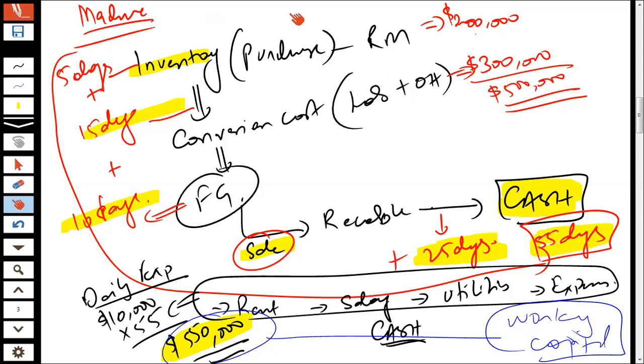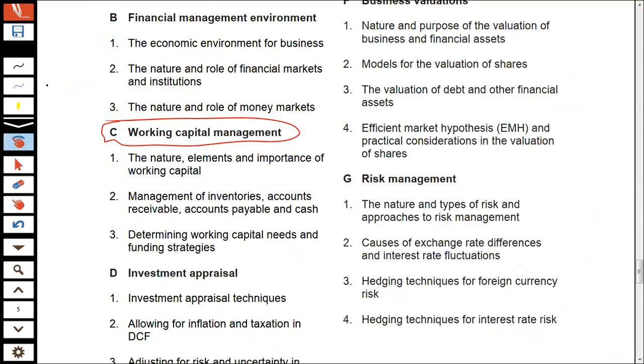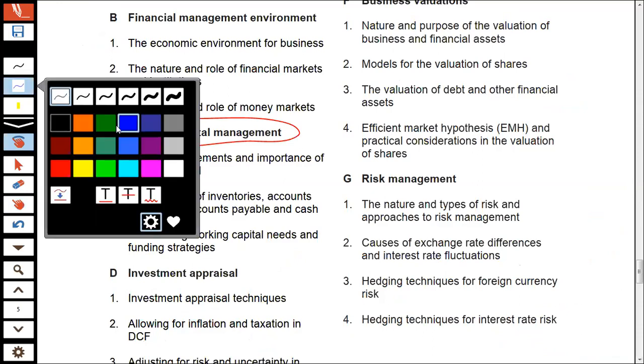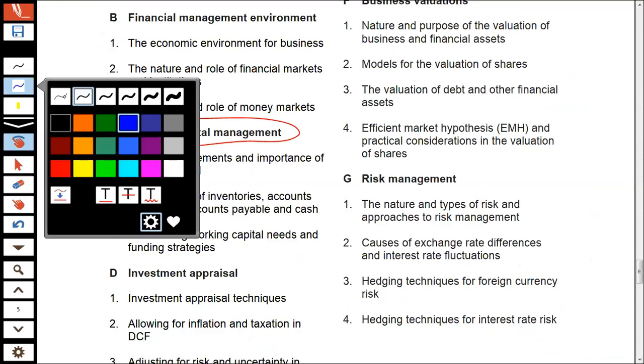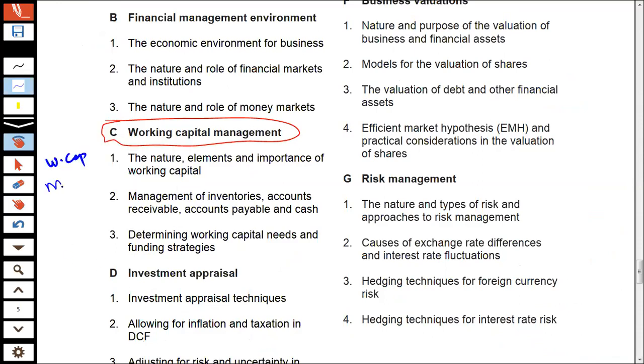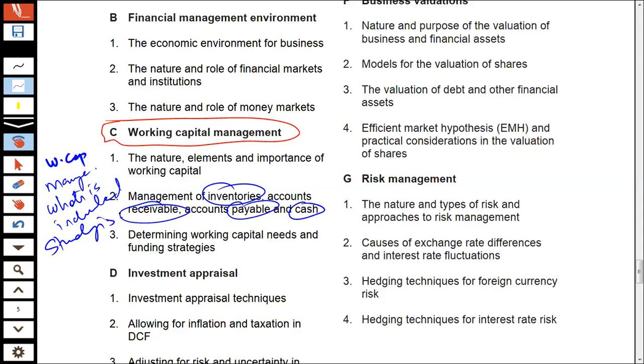So when we shall be discussing working capital management, we would first be understanding what is working capital. Secondly, why is it important to manage this working capital. Thirdly, what is included in the working capital, for example, receivables, accounts payable, inventories and cash. So we would be discussing the strategies for each one of them.